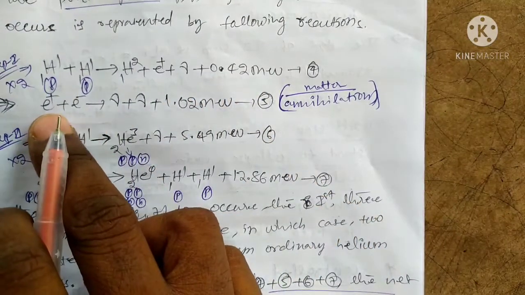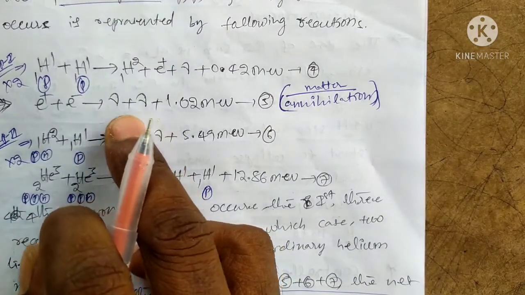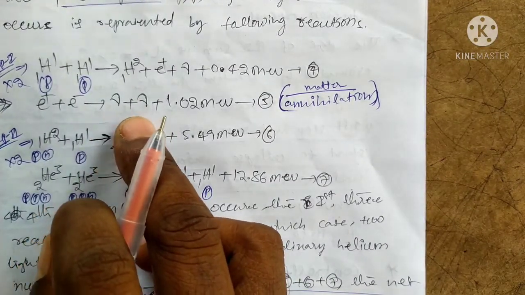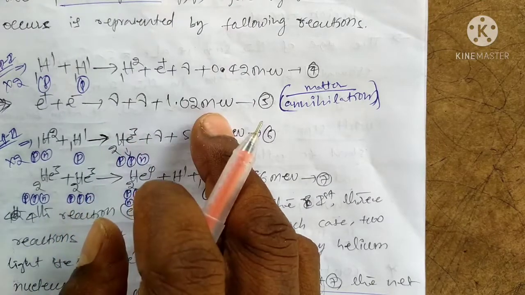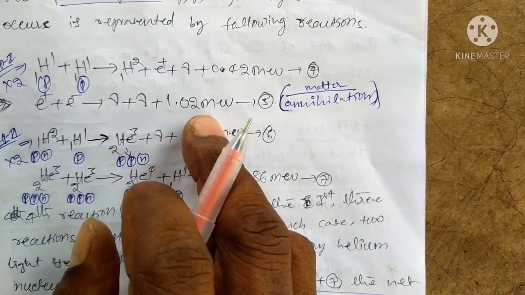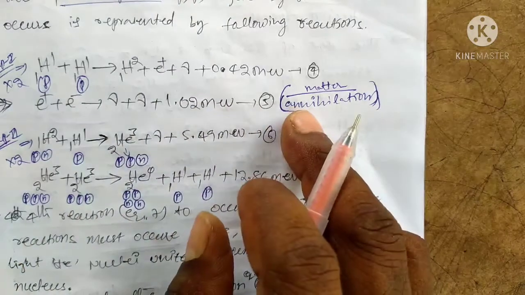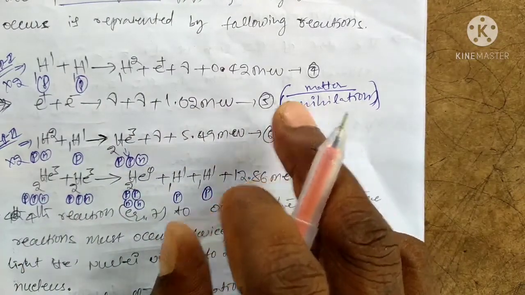And also positron and electron give two neutrino and exhibit some amount of energy, that is 1.02 mega electron volts. This is the pair annihilation process in the nuclei.